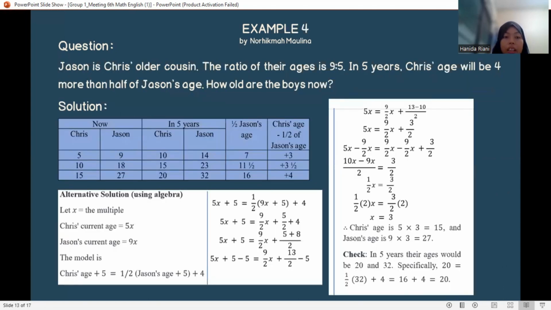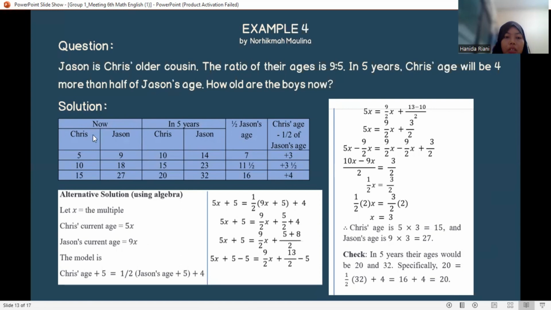Example 4. Jason is Chris' older cousin. The ratio of their ages is 9 to 5. In 5 years, Chris' age will be four more than half of Jason's age. How old are the boys now? Solution.